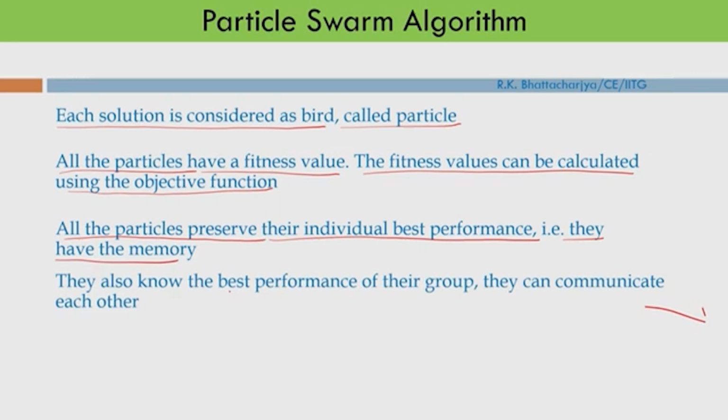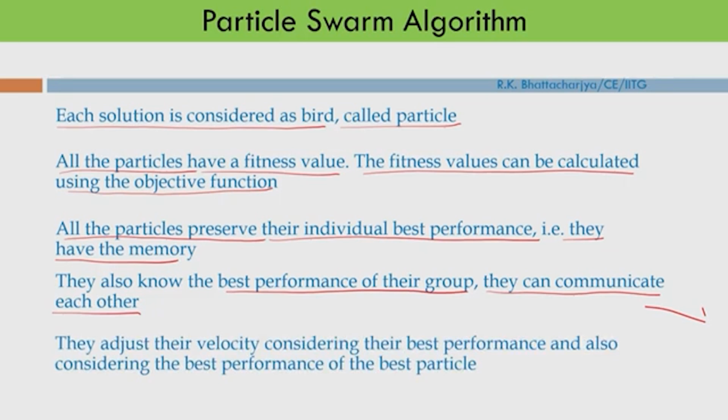They also know the best performance of their group, that means they can communicate with each other. So, these are two qualities. One is that they have memory, so they are preserving their best performance, and the second one is they are also aware of the best performance of their group. They adjust their velocity considering their personal best performance and also the best performance of the best particle.